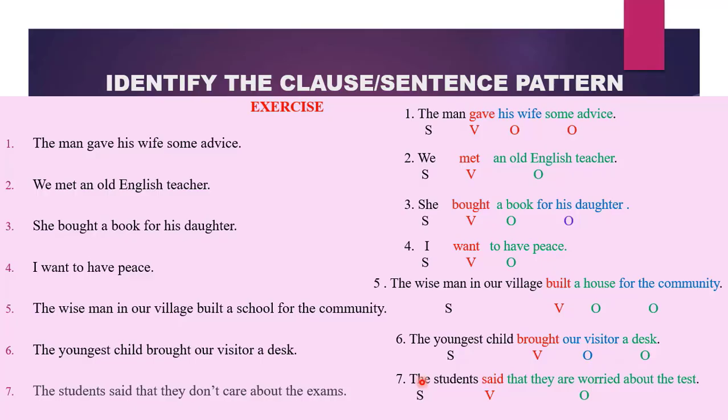Here we have our subject, the students. Our verb, said. What did they say? Whatever you write is your object because it will suffer from the action say. Here we have a clause functioning as our object. This is what they said, so it is suffering directly from the action. We have an SVO pattern. This is what was said, that they are worried about a test.